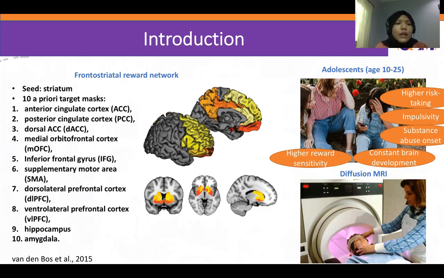The adolescents are of the age of 10 to 25 years old based on previous brain studies. They are known to be associated with higher risk-taking behavior and impulsivity. Adolescence is also often the time of onset for substance abuse. This may be due to the constant development of brain regions during the adolescence period, and adolescents have also been shown to have higher reward sensitivity compared to other age groups. Diffusion MRI is an excellent tool for investigating the white matter integrity connecting the reward regions of the adolescent's brain.